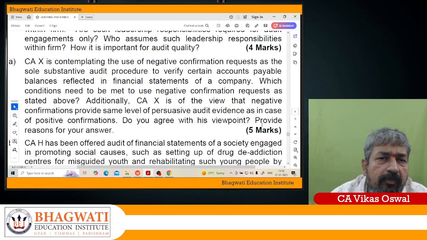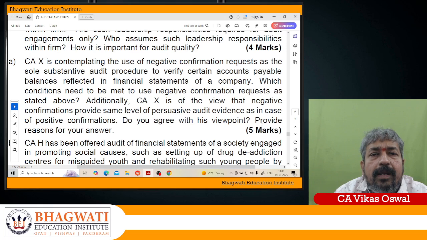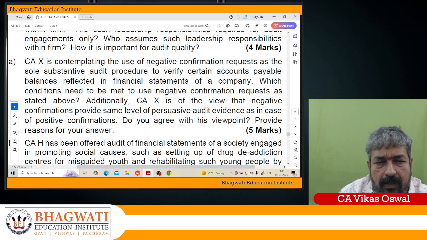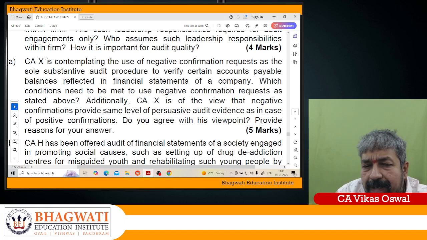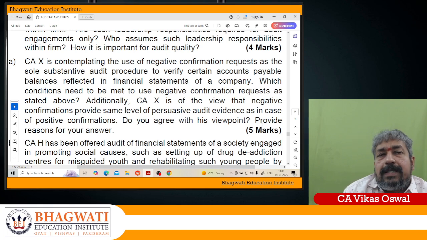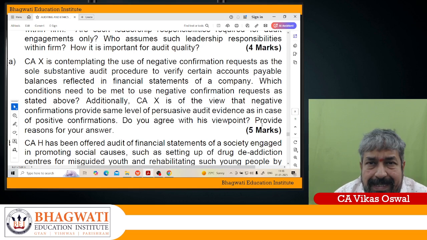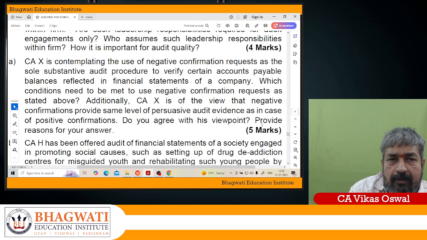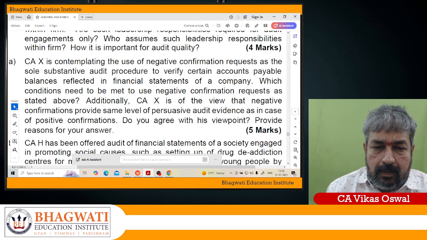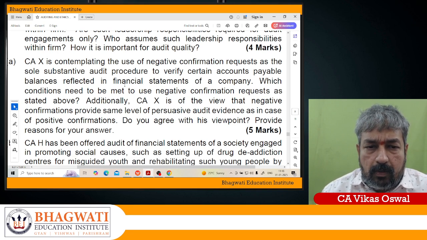So failure of the confirming party to respond definitely provides a less persuasive audit evidence than a positive confirmation request. So it will never provide the same level of persuasive audit evidence. Here in the question they say the same level of persuasive audit evidence. No, it is always a less persuasive audit evidence when compared to a positive confirmation request. So in this case, the contention of CAX is not correct, not proper. That is what you have to conclude. So you have to conclude in that manner.